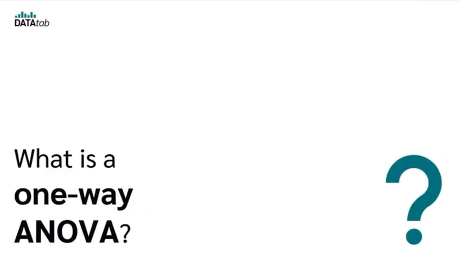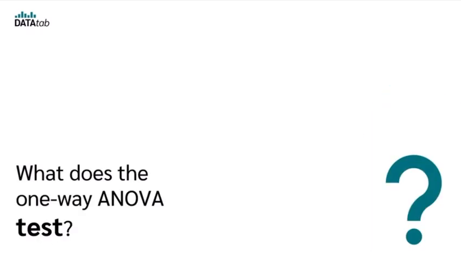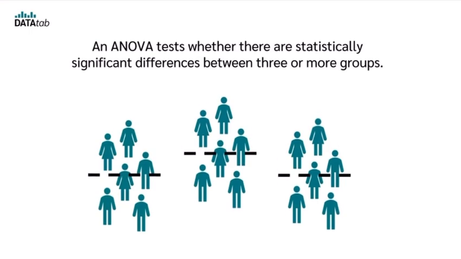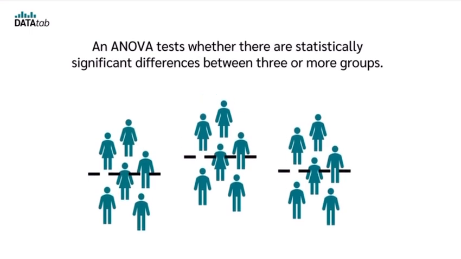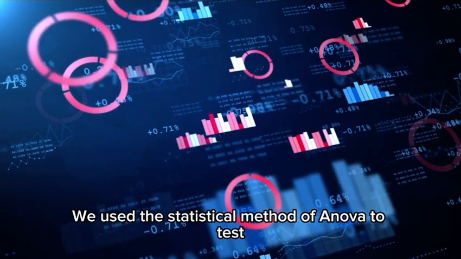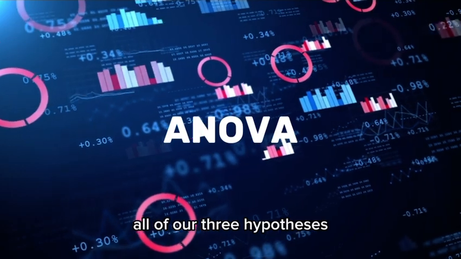So, what is a One-Way ANOVA? A One-Way ANOVA is a hypothesis test. And what does the One-Way ANOVA test? An ANOVA tests whether there are statistically significant differences between 3 or more groups. More precisely, it is tested whether there is a significant difference between the mean values of the groups. We used the statistical method of ANOVA to test all of our 3 hypotheses.